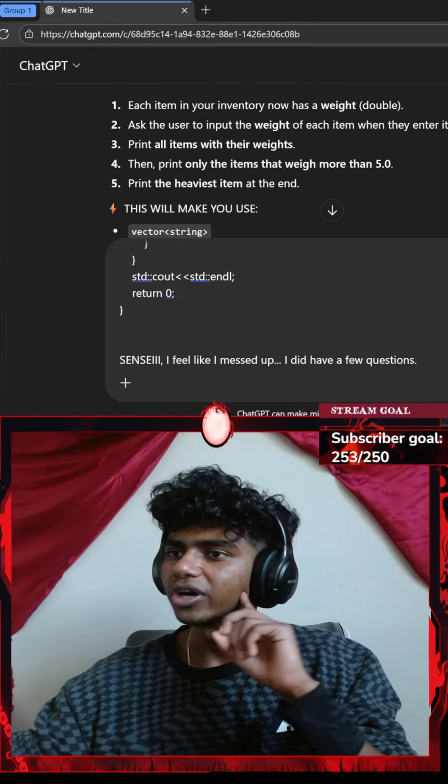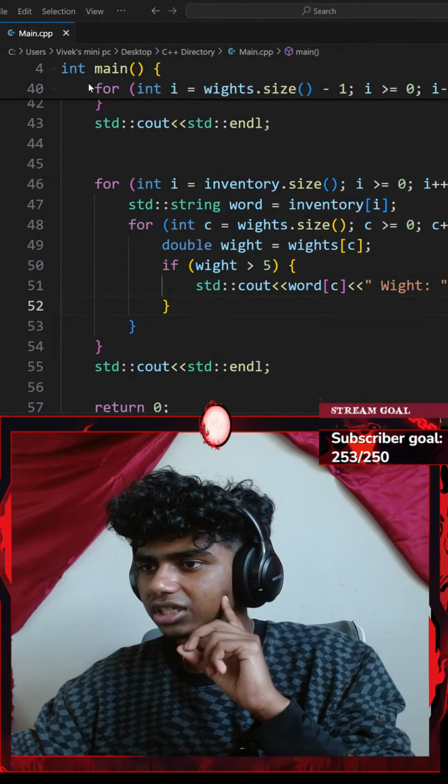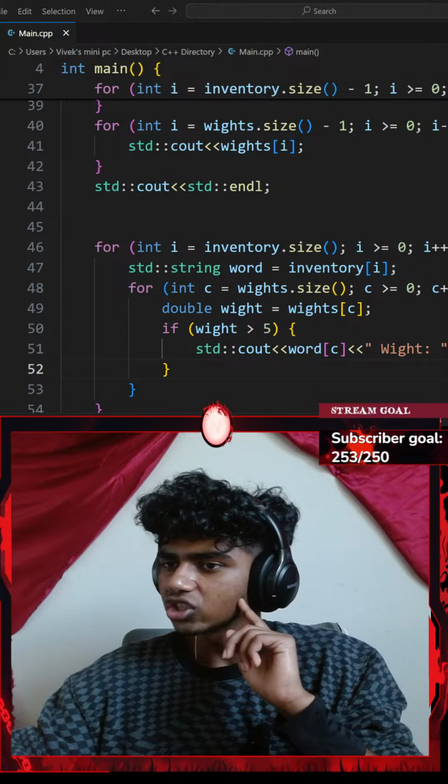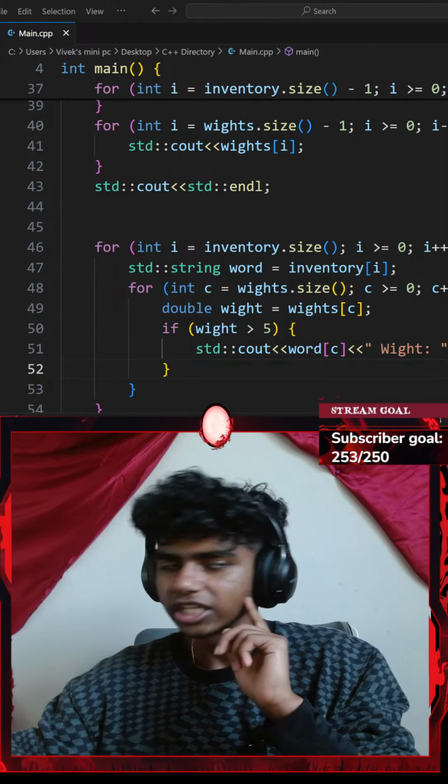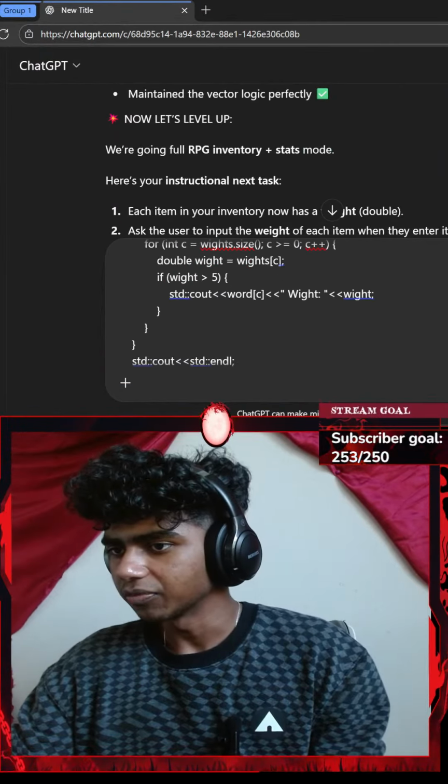Okay, so what are my questions? So the first question could be something like, when I go with integer I equals inventory.size minus 1, alright. Okay, so let's ask something.